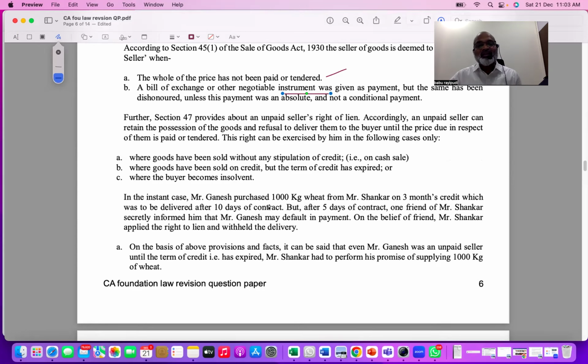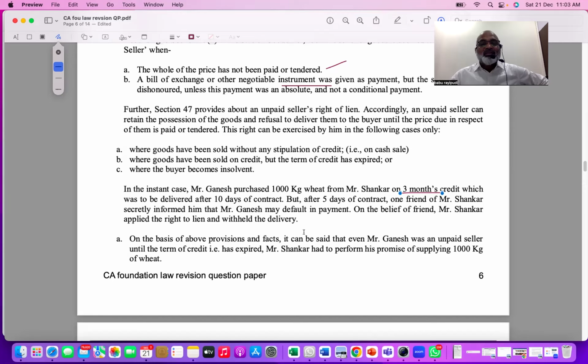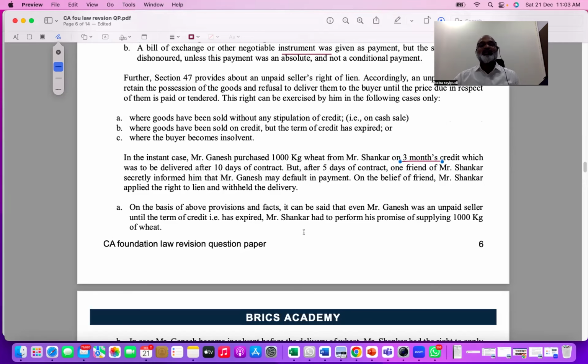So that is the point. It says, in the instant case, Ganesh purchased goods on 3 months credit. 3 months credit is given already. How can you take a decision after 5 days? The goods were to be delivered after 10 days, but after 5 days, Ganesh may default, etc. Then Mr. Shankar applied. So in the second paragraph, I explained what exactly happened in the case. You understand now, in every case law question, we explain in the first paragraph the concept, and in the second paragraph what actually happened in the dispute, right?